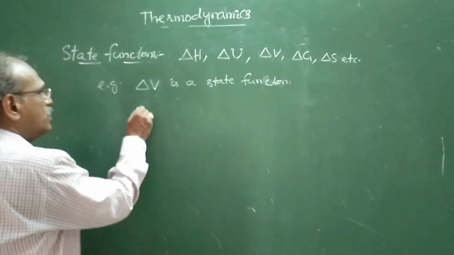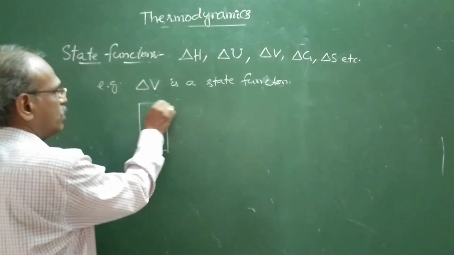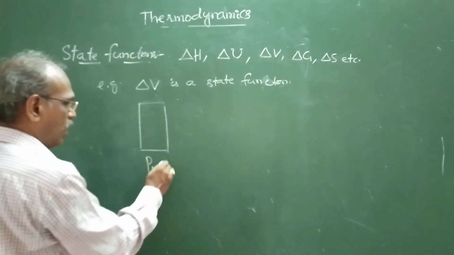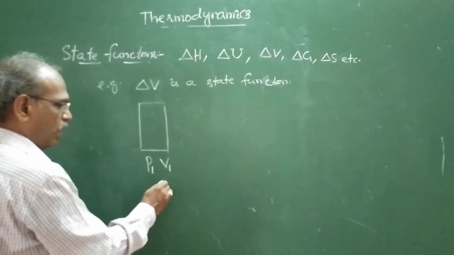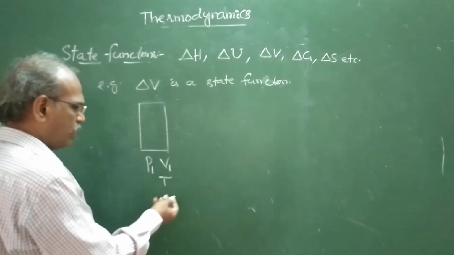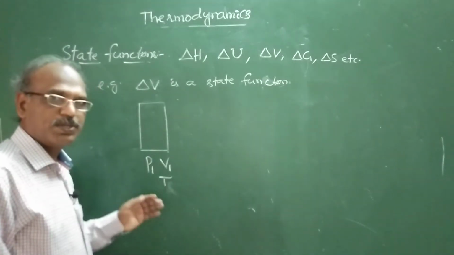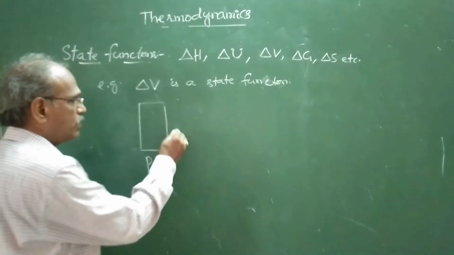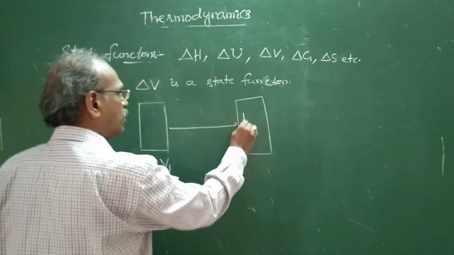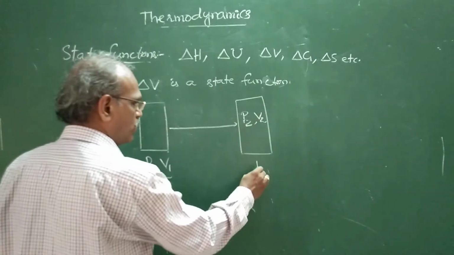Say a system is initially at pressure P1 and volume V1 at the temperature T1. For the discussion's sake, let's keep the temperature constant. Now finally it is changed to pressure P2 and volume V2 at the same temperature.